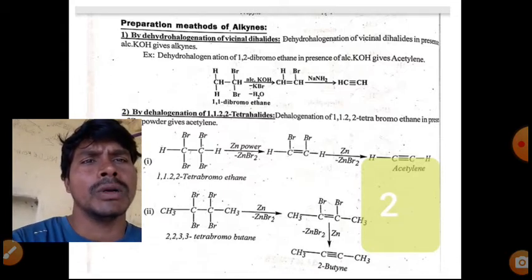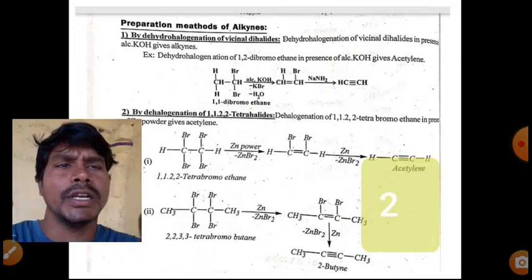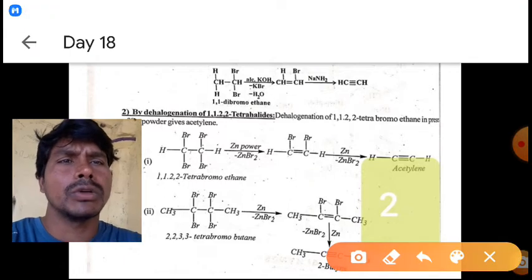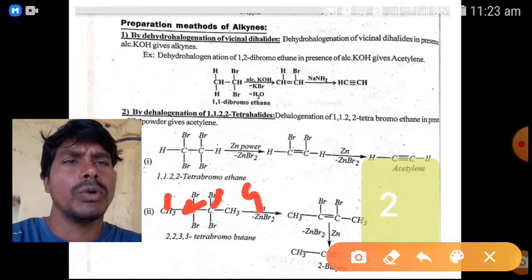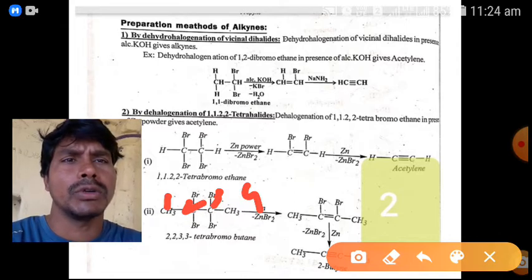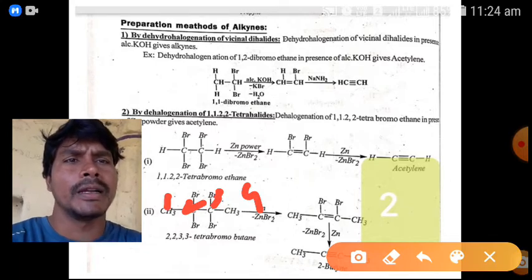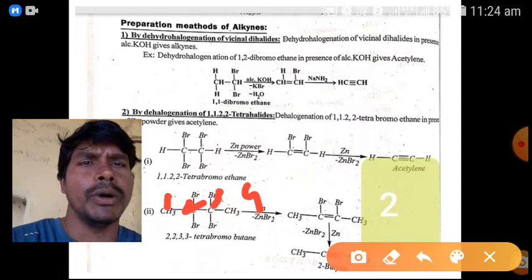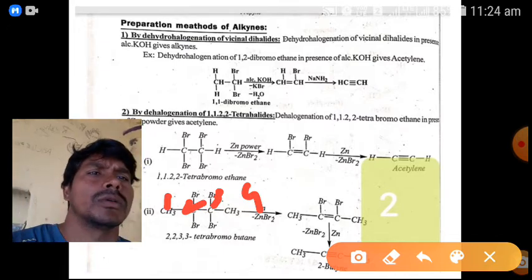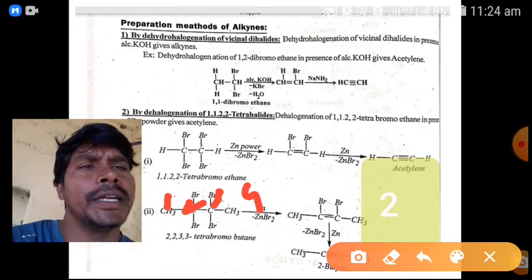So here, 2,2,3,3-tetrabromobutane. If you give numbering 1, 2, 3, 4, there are 4 carbons, a butane substituted product. So the 2 and 3 carbons are each attached with 2 bromines. So 2,2,3,3-tetrabromobutane. In the presence of zinc powder, zinc bromide is eliminated.